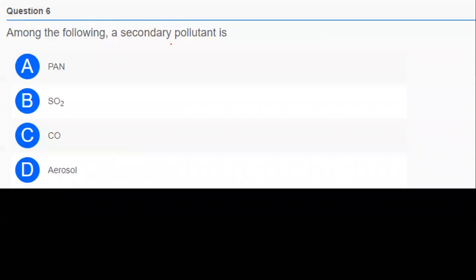This is also a very important question. Among the following, a secondary pollutant is option A, PAN. What is the full form of PAN? Anybody who knows the answer, just comment. Nobody knows the answer?